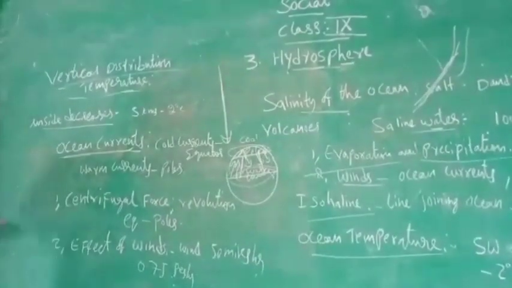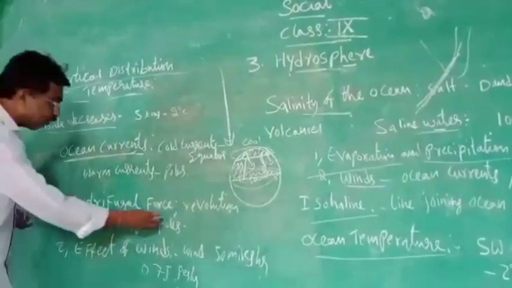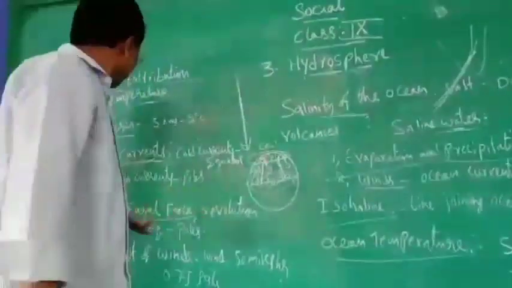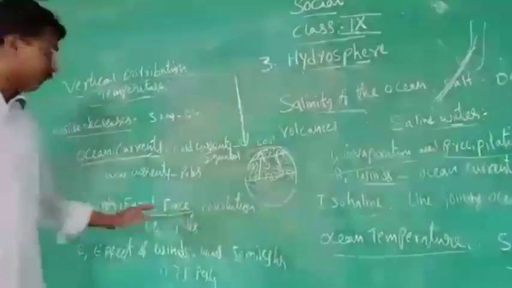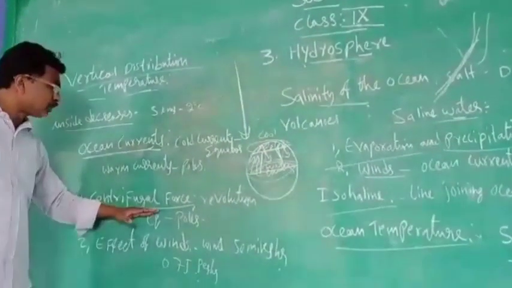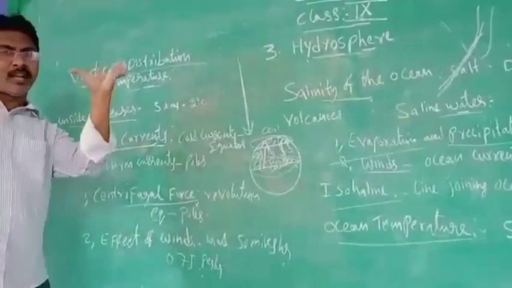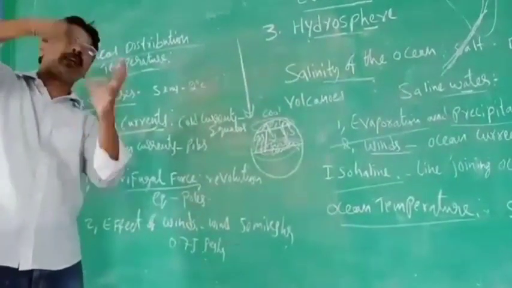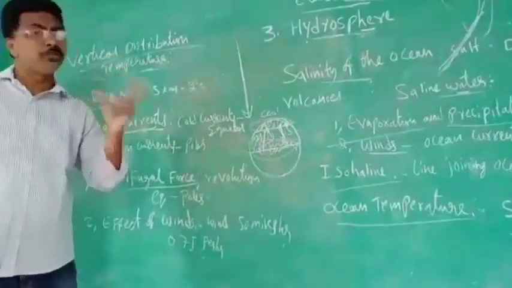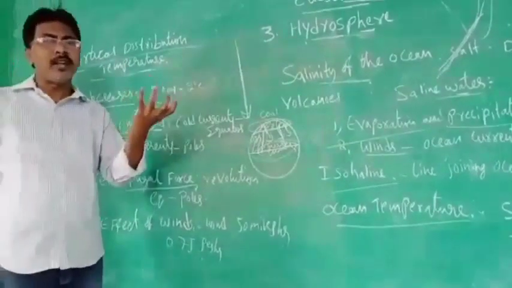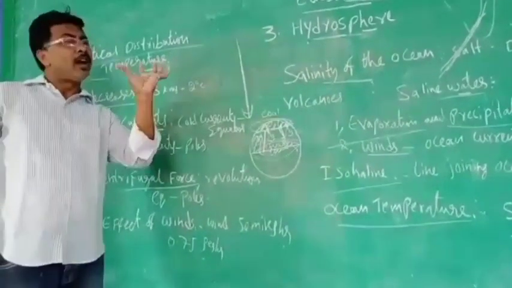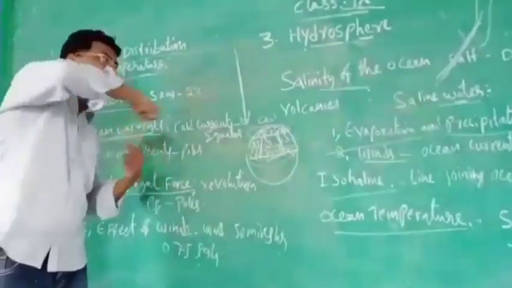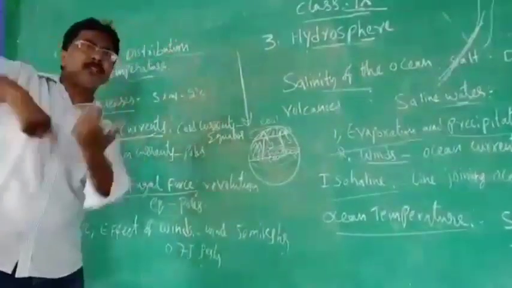And next one, centrifugal force. What is called as centrifugal force? Centrifugal force means nothing. You know that the earth is revolving and it is rotating also. Both it is doing. The earth rotates around its own axis. It's moving forward and completing the revolution around the sun.